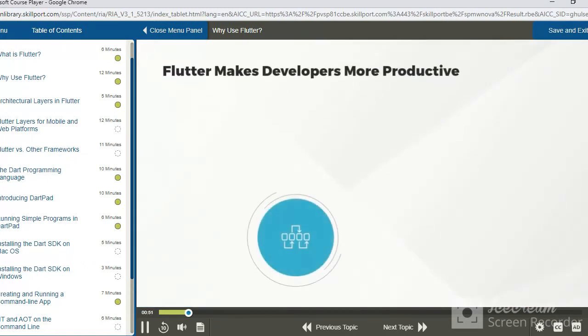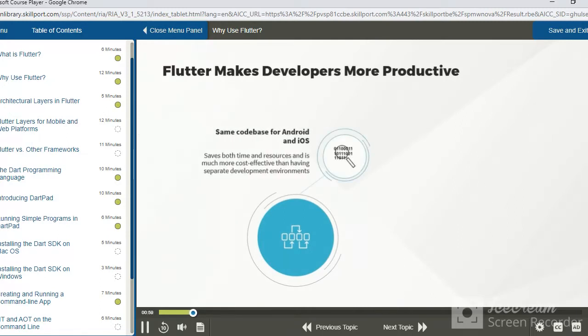How does Flutter make developers more productive? The first reason is one that we've discussed earlier. When you are building a Flutter application, you use the same code base for Android and iOS. This means that you're saving on both time as well as resources, and this ends up being much more cost effective than having separate development environments, separate teams, separate infrastructure for application development on the two platforms.